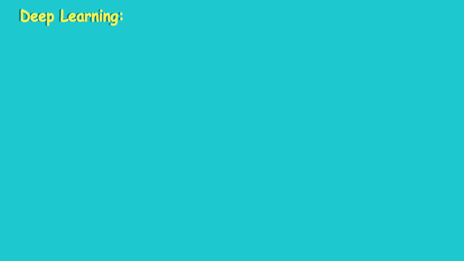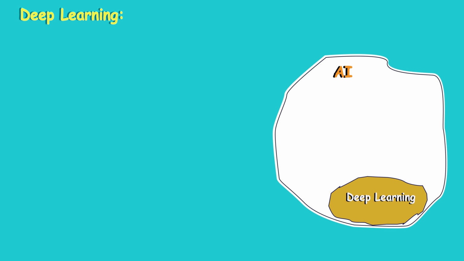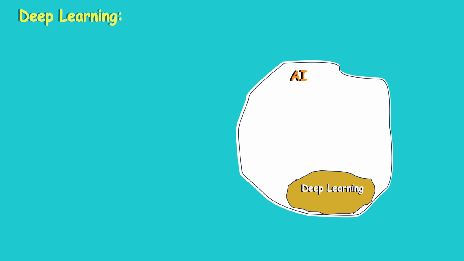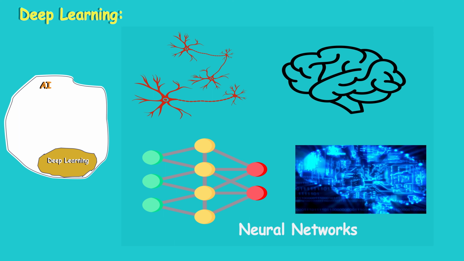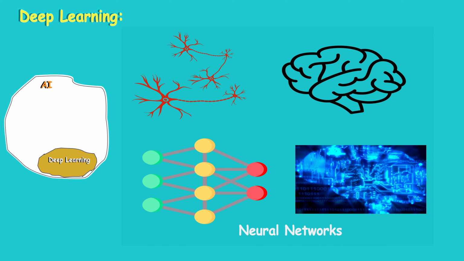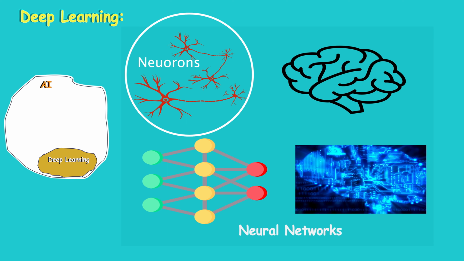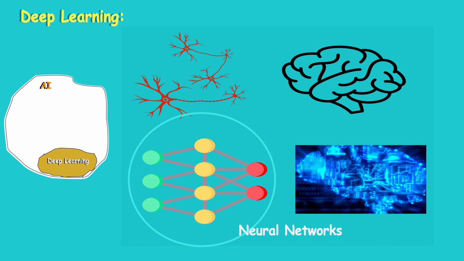So far we covered machine learning and its applications in various fields. Now let's see what is deep learning and its applications. The deep learning field is again a subset of artificial intelligence. We can also say deep learning is narrow AI. We have seen that machine learning works around statistical models. Similarly, deep learning works upon neural networks. These neural networks are inspired by the structure and function of the human brain. Biologically, neurons are the fundamental building blocks of the human brain and nervous system. They are specialized cells capable of receiving, processing and transmitting electrochemical signals. In the same way, neural networks work for deep learning.